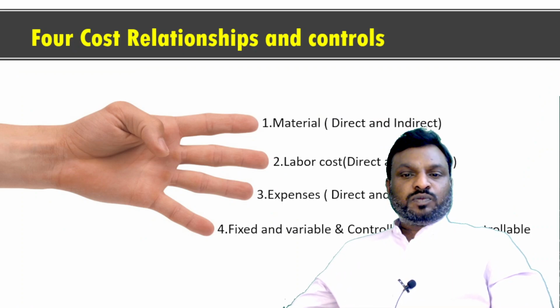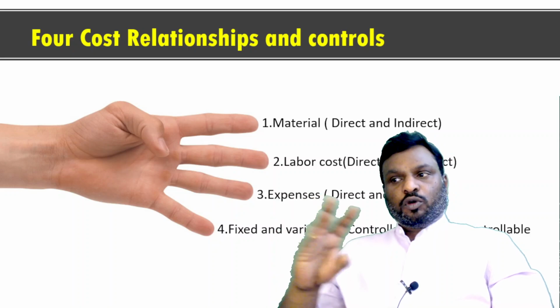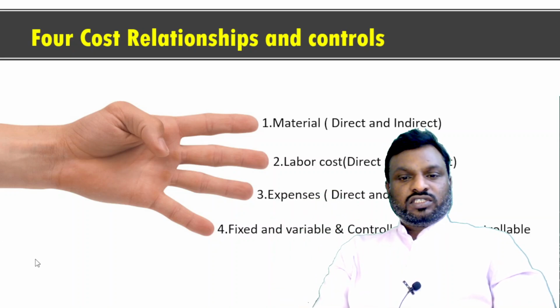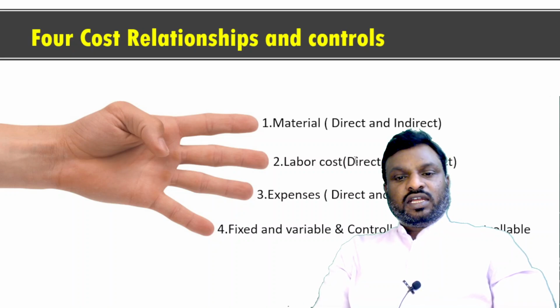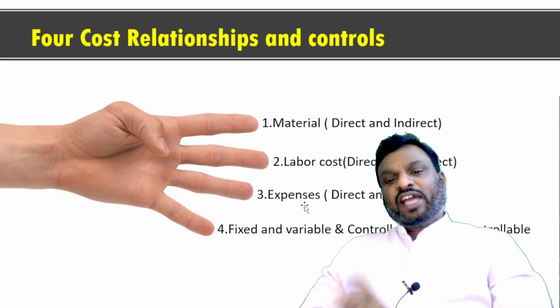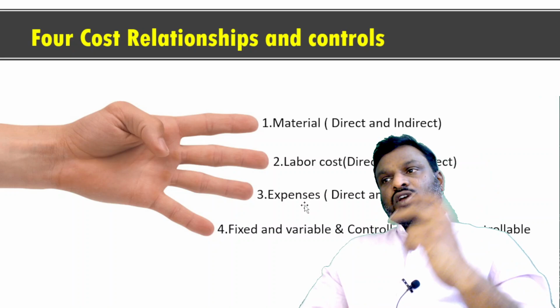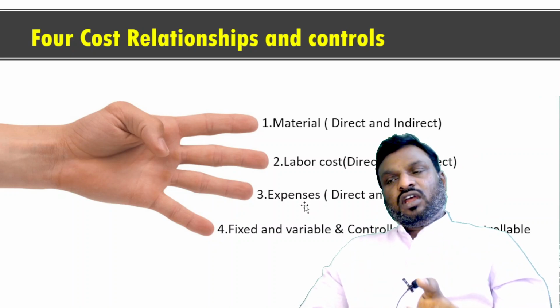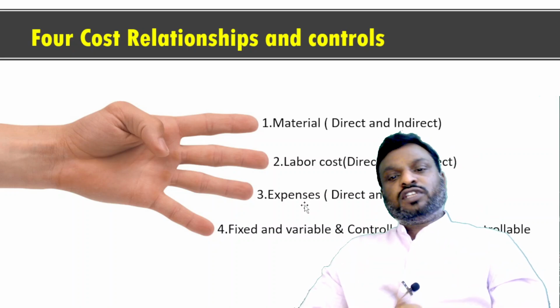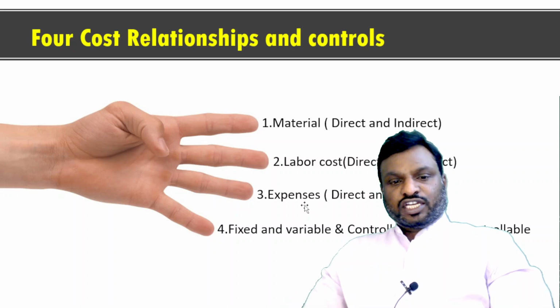And if you see from the relations point of view and the controls point of view, the total cost of a product will be segregated into 4 parts. Number 1 will be material cost, number 2 labor cost, number 3 expenses, which will each be further segregated into direct and indirect. All direct cost will form a part of prime cost, and all indirect expenses will form a part of overheads. We will discuss in detail in the next video.